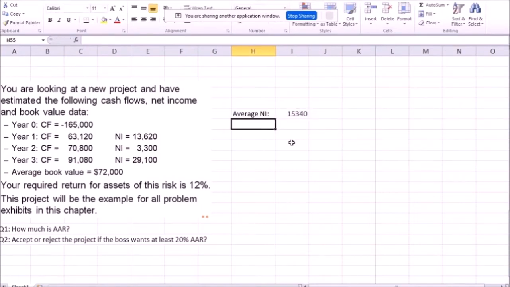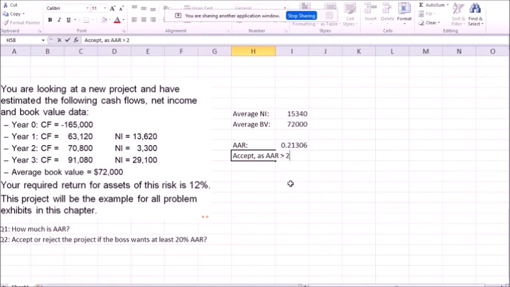That's average net income. Average book value of assets, that's average book value of assets. We already have it, in this case 72,000. So in our case, average accounting return is this divided by this. In our case, average accounting return is 21.3%, so the average accounting return is greater than 20%. Actually, based on this question, at least 20% means greater or equal.